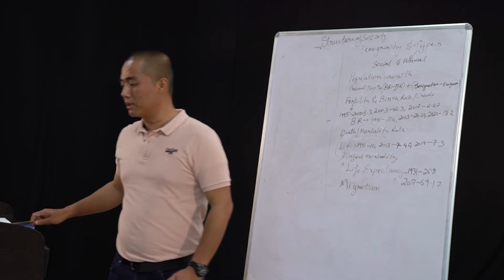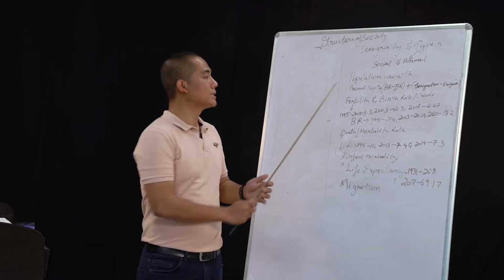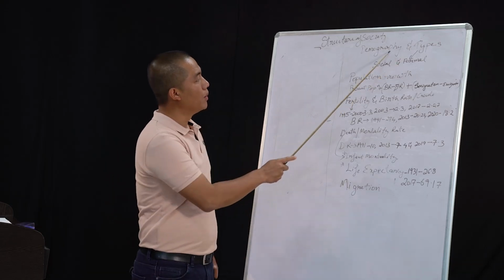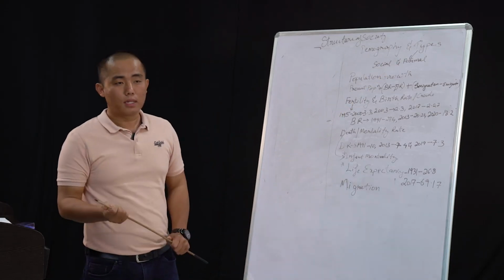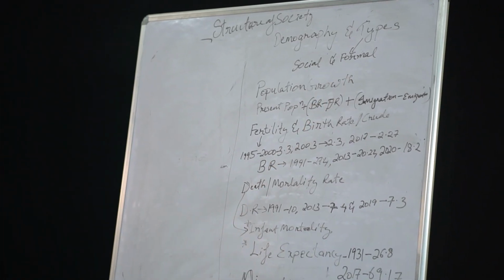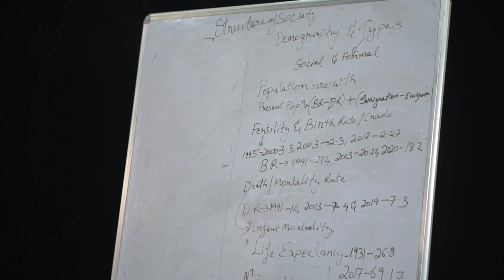So let's come back to the topic once again. We will be discussing the types of demography. The first one that I would like to discuss with you is formal demography. What is formal demography here?